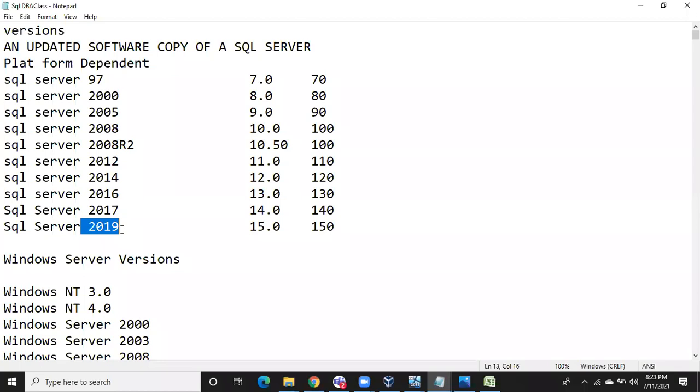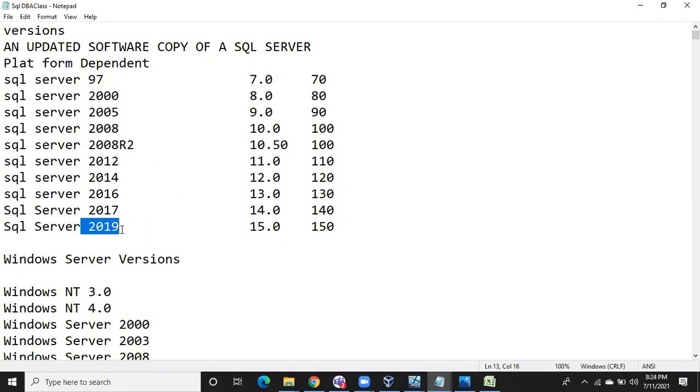These versions have been released by Microsoft till now. Might be in the future we may get SQL Server 2022 or SQL Server 2023. We don't know. Microsoft can introduce any new versions, but till now we have this many versions: SQL Server 2000, 2005, 2008, 2008 R2, 2012, 2014, 2016, 2017, 2019.